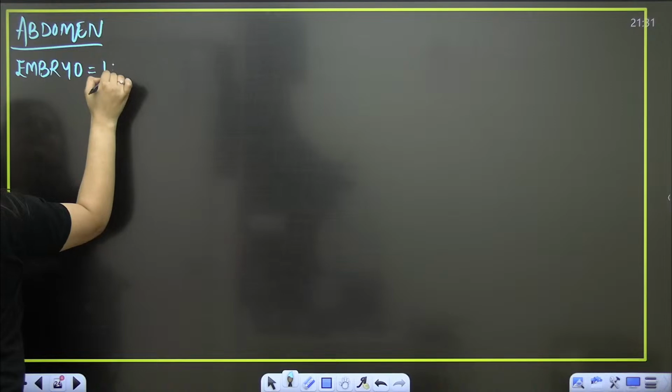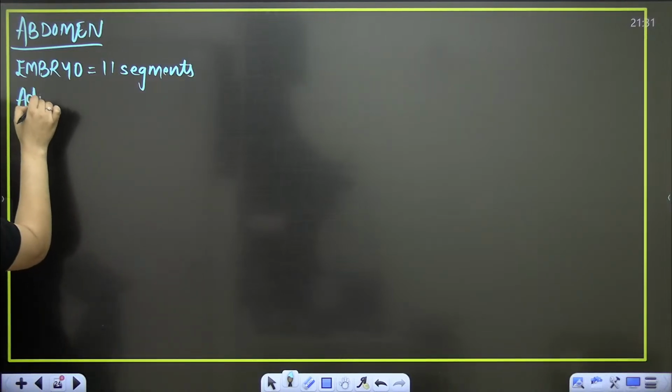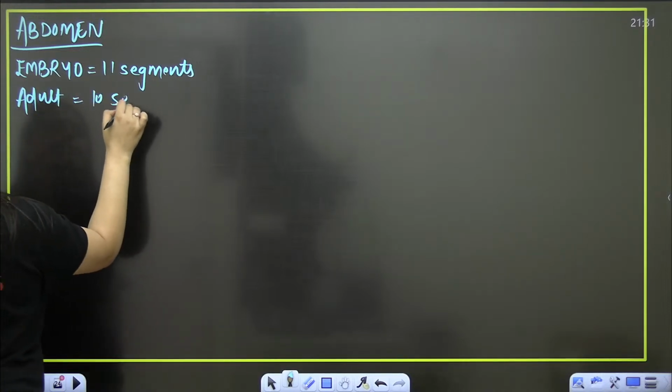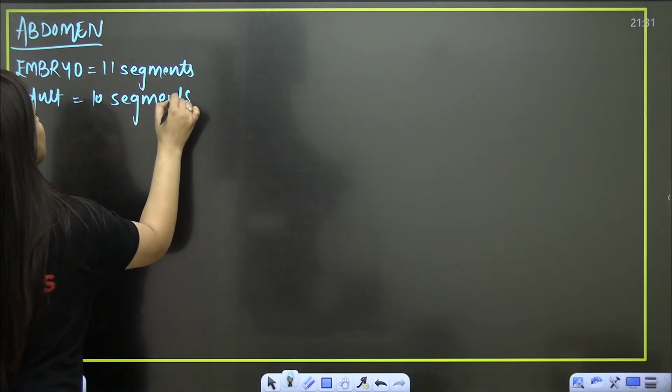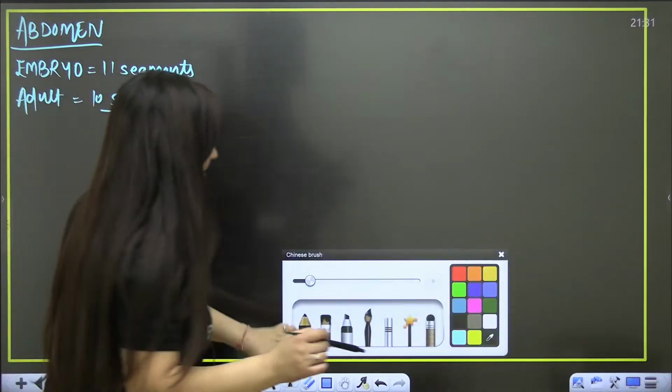So next is the abdomen. How many segments are there? 10. But in the embryo, 11 segments. In the embryo, 11 segments, but in the adult, a total of 10 segments are there. So you should know the number of segments. Okay?